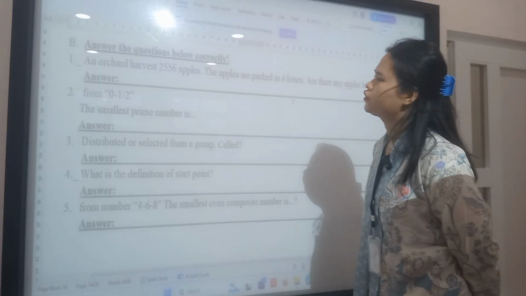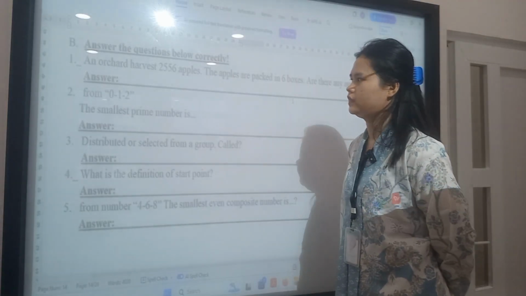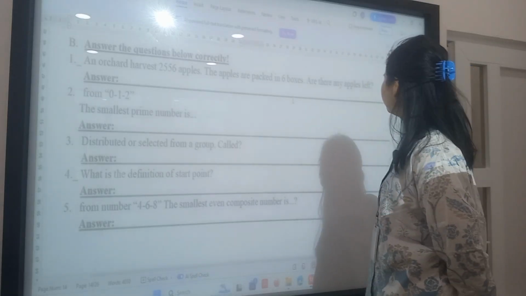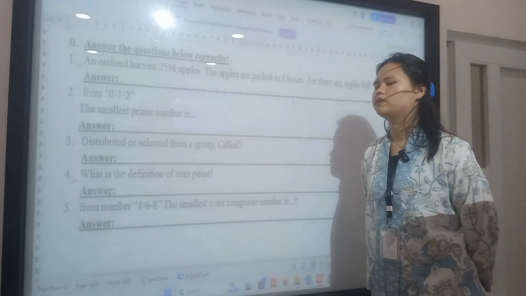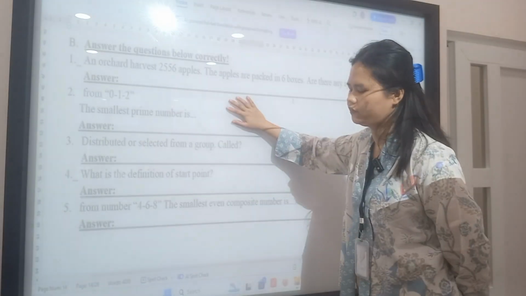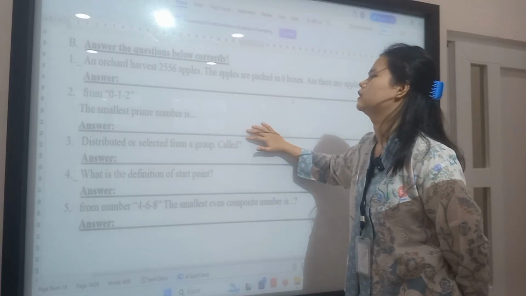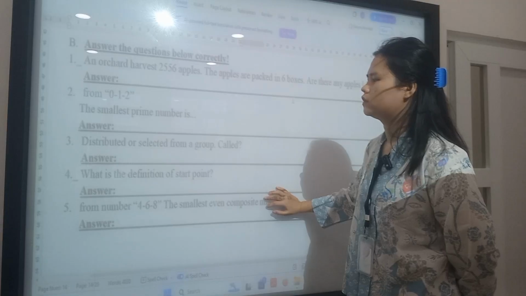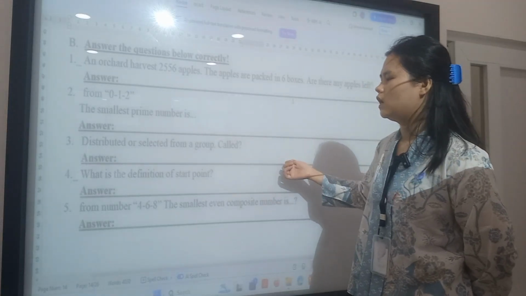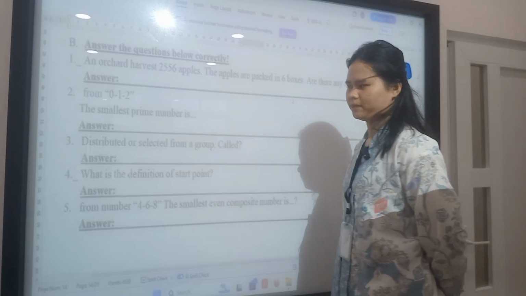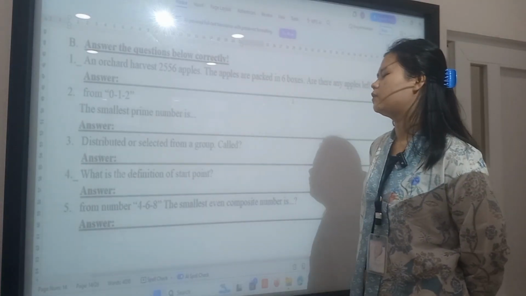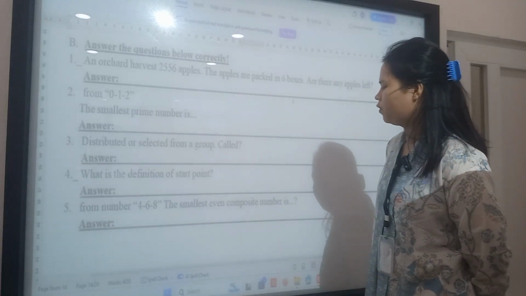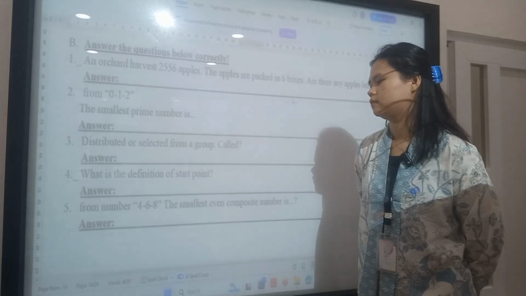An orchard harvests 2,556 apples. The apples are packed in 6 boxes. Are there any apples left? There are no apples left because 2,556 can be divided by 6. From 0, 1, and 2, the smallest prime number is 2. From numbers 4, 6, and 8, the smallest even composite number is 4.